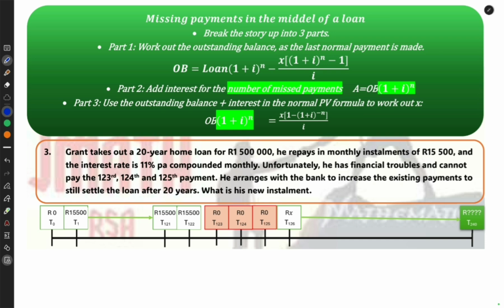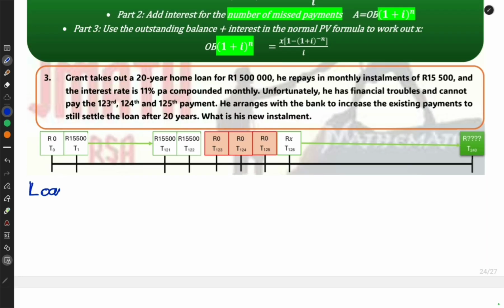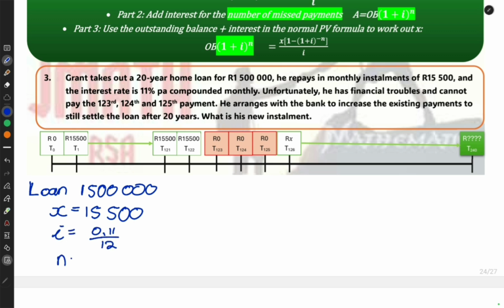Okay, so part 1, we need to look at the first section, so month 0 to month 122, and then work out the outstanding balance after the 122nd payment was made. So let's just make a list of what we know and then sub it into the massive outstanding balance formula. We know the loan was for 1.5 million rand. We know that X was 15,500. We know i was 11%, compounded monthly, and we now know n is 122 months. Now remember, I don't multiply that by 12, otherwise that's going to give me into the decades. Don't want to go there, just keep it at 122.